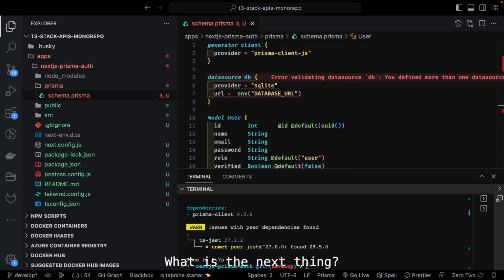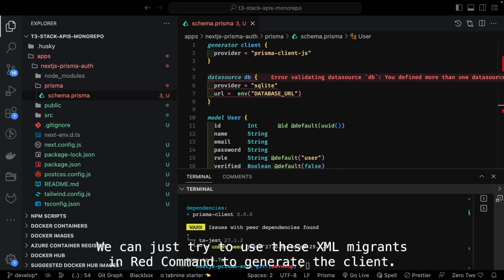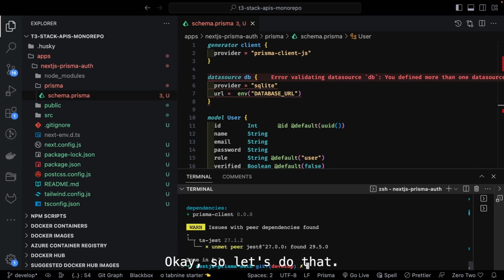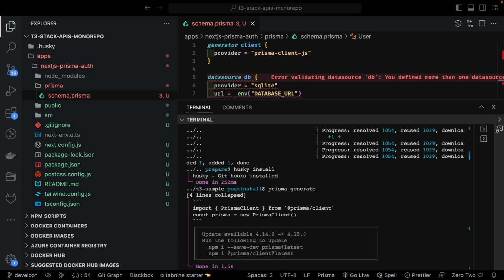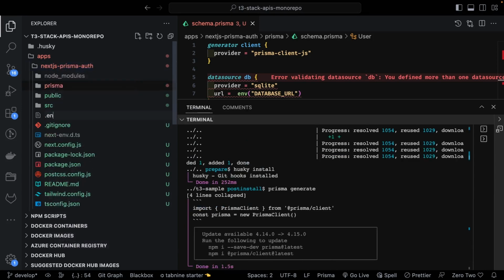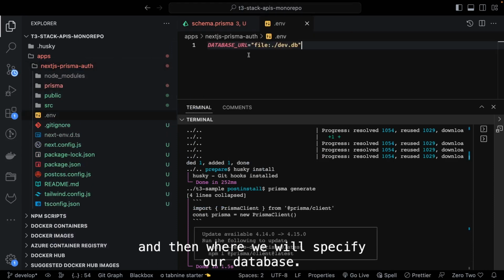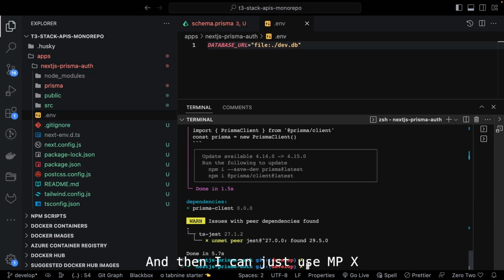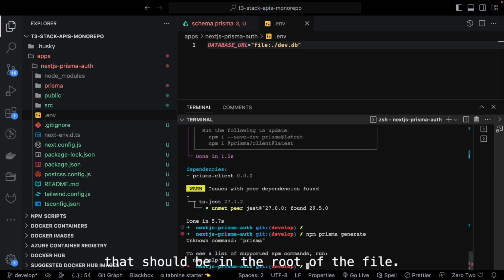What is the next thing? We can just try to use this Prisma generate command to generate the client. Okay, so let's do that. Here we need to have a .env file at the root, and then we will specify our database URL. Okay, and then I can just use npx prisma generate. That should be in the root of the file.